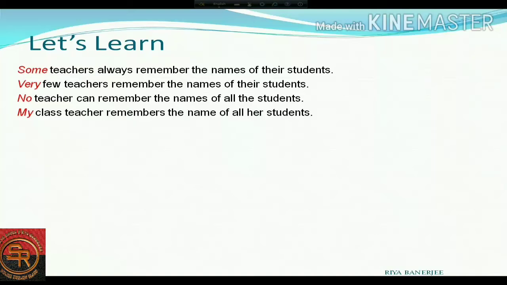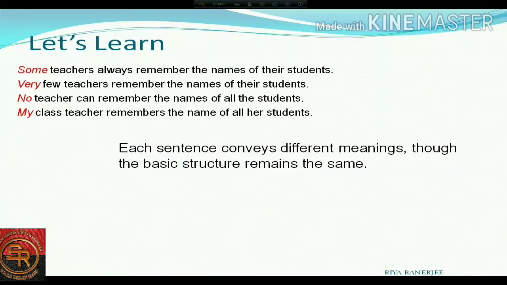Now students, can you tell me what you have understood from these four sentences? Don't you think that all of these sentences have different meanings, but the basic structure is always the same? Let's repeat once again. The first example: Some teachers always remember the names of their students. It shows that some teachers are there who always remember. Next is very few teachers remember the names. Next, no teacher, and finally my class teacher. The words highlighted in red are the examples of determiners.